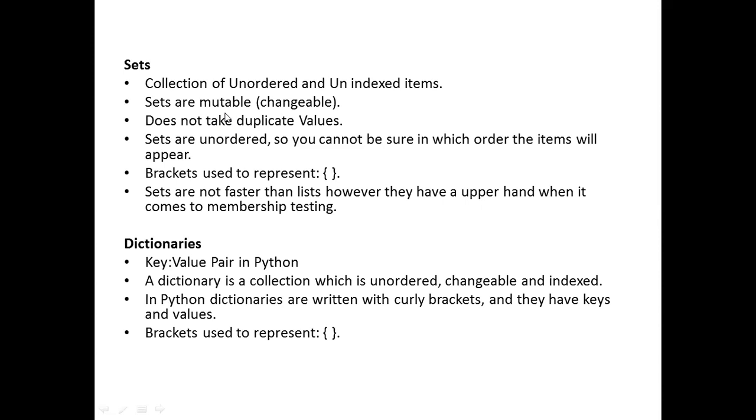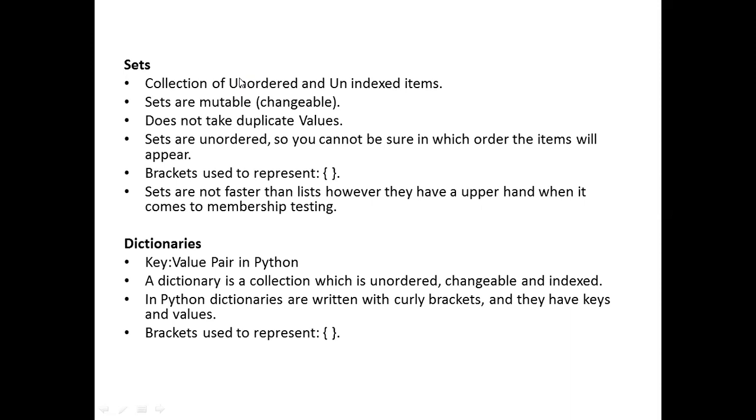Now, I want to take presentations from different students. I don't want to follow roll number order. I can pick any of the students randomly. In that case, I can go with sets. Why? Because those are unordered. Now, I want to store the students along with their CGPAs. In that case, I can go with dictionaries. I'll take the student number as the key and the corresponding CGPA as the value.